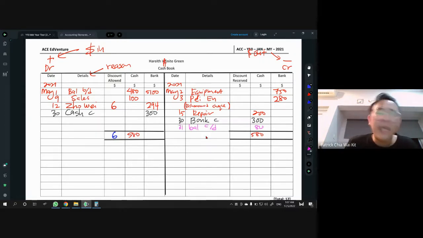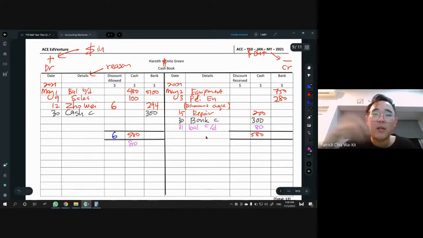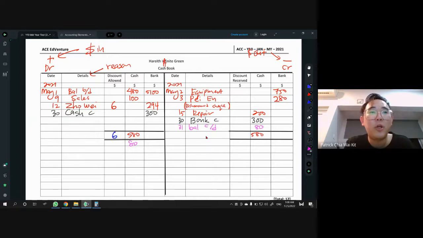Are we done yet? No. Always remember, after balance CD, you must do balance BD. If not, no marks. You have to make sure that the $80 is on the opposite side, at the bottom, and correctly under the cash column. Don't put it in the wrong column, or you don't get marks. So what do we call this 80? Now we change it to balance brought down. Balance BD, balance brought down. And after May 31st, it's June 1st. So that's how we balance the cash account.